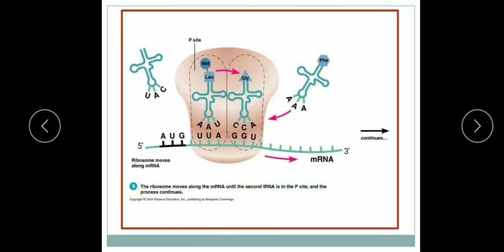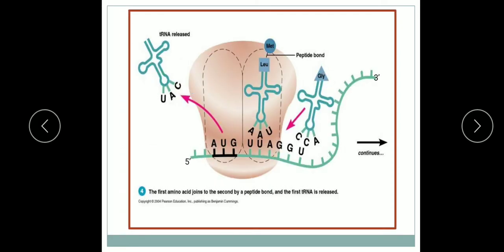Let me show here. When the P site becomes vacant, the tRNA at the A site along with the growing amino acid chain, because now there are two amino acids you can see here, leucine and methionine, the growing amino acid chain.